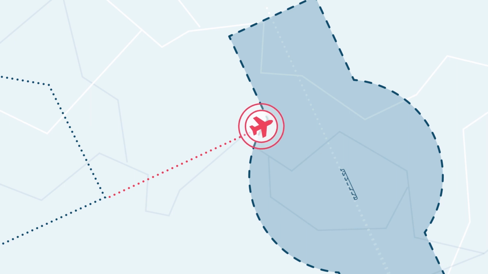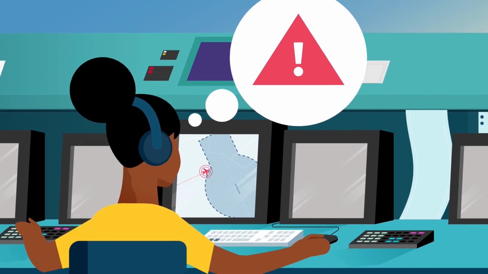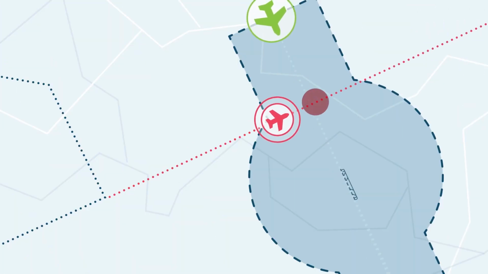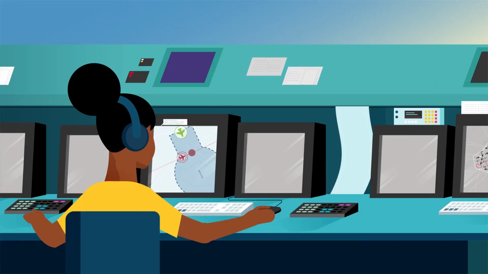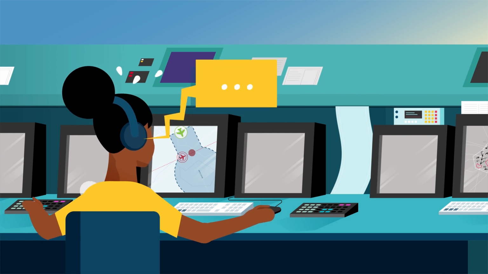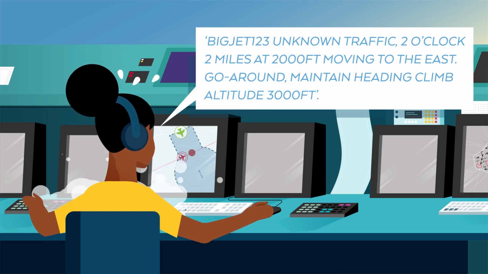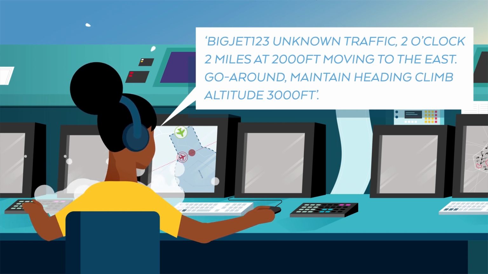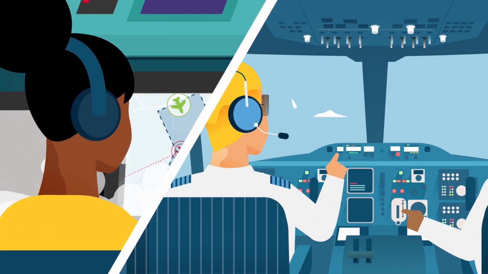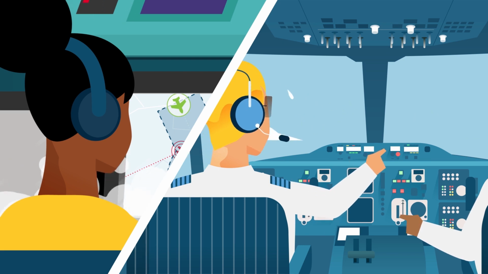him into controlled airspace. Luckily, air traffic control sees the aircraft on radar display and realizes he is in the final approach path of an active runway with incoming traffic. The controller tries to reach the pilot by radio, but receives no response as he is not on the same frequency. The controller has no choice but to instruct the airliner on approach to go around to avoid a loss of separation, leading to an increased workload for the pilot and for herself, as they now need to set up a new approach between busy traffic.